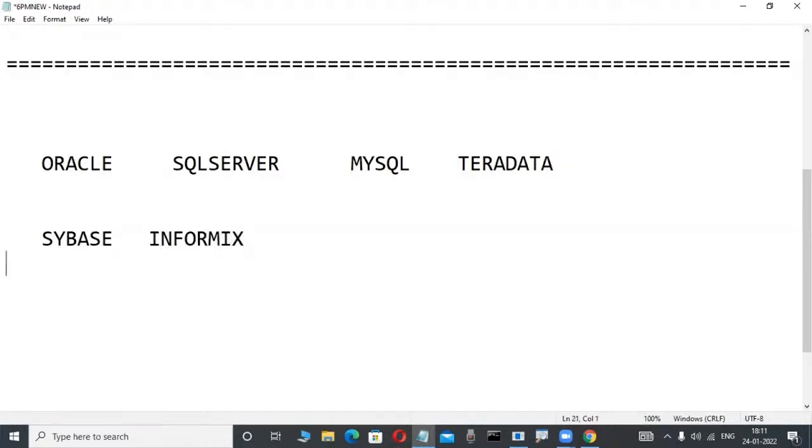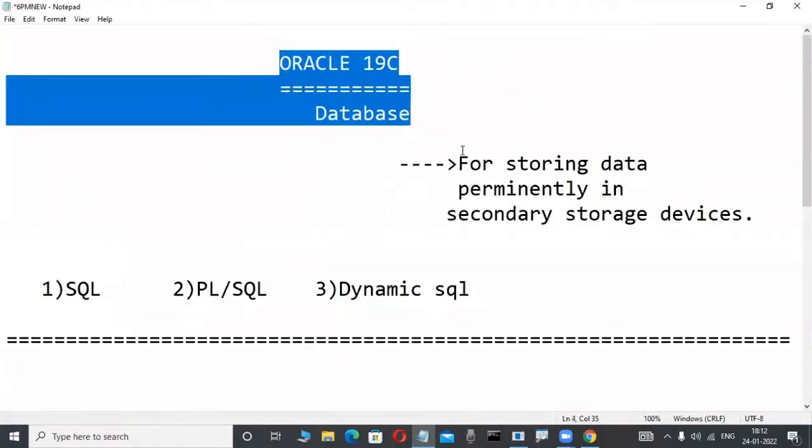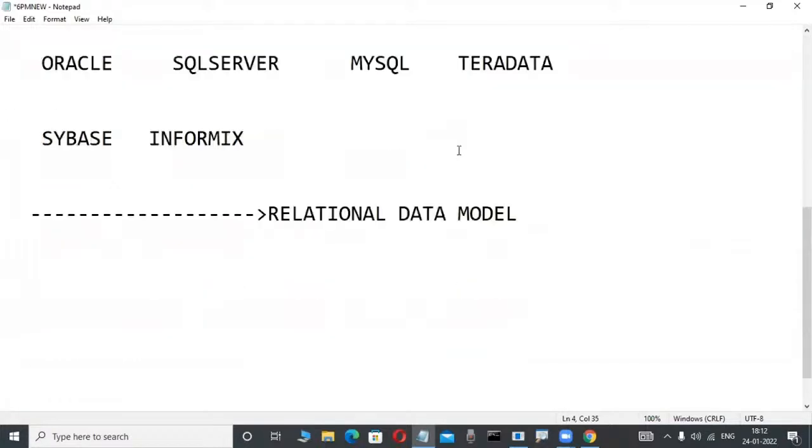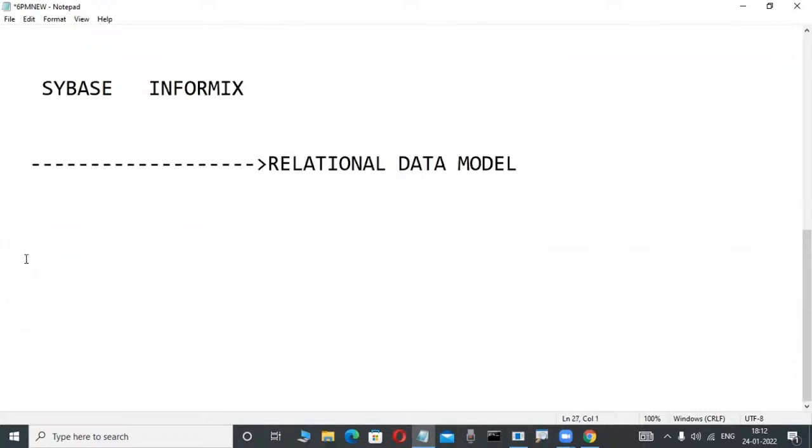These products are all relational databases, or they are all implemented based on the relational data model. Relational data model is a concept. Data model is a concept. You must be familiar with it before we start. If you are interested to learn these types of courses or products, minimum knowledge is required. Now observe here. What is this data model first? Easily understandable. Just data model.